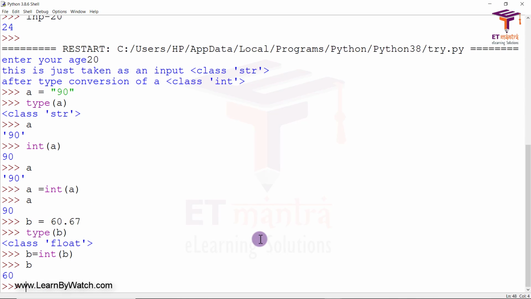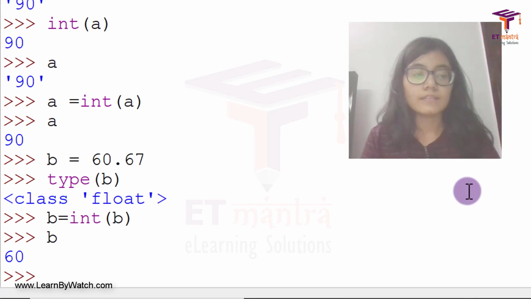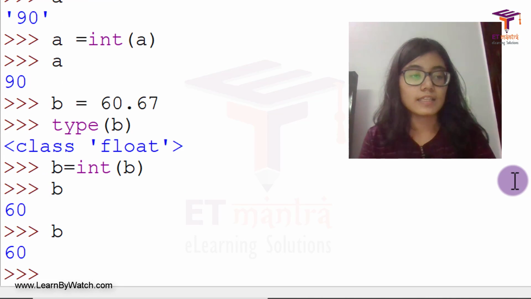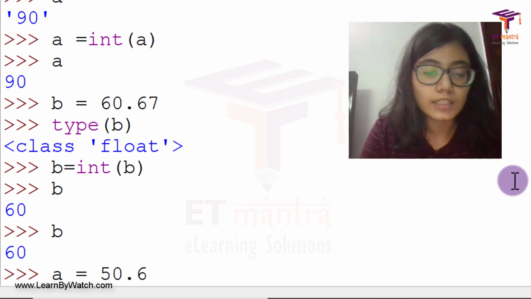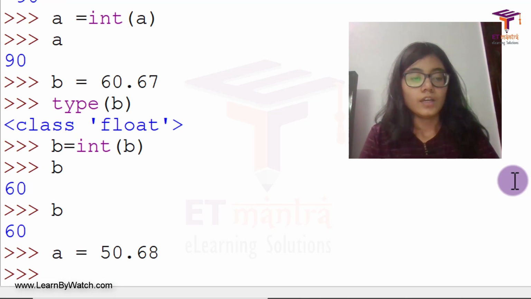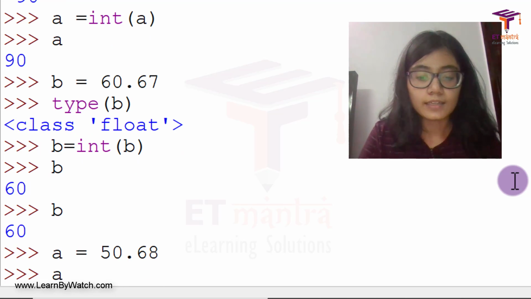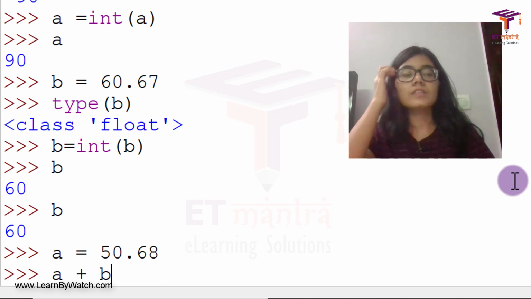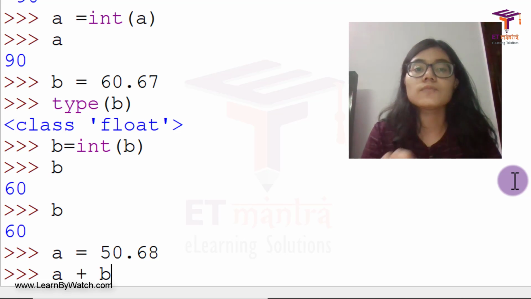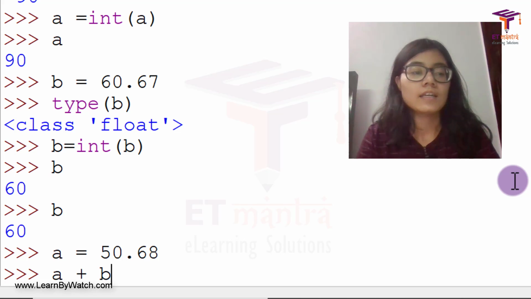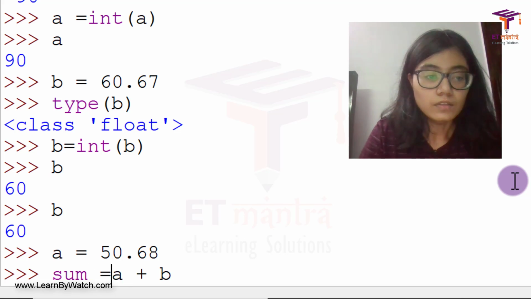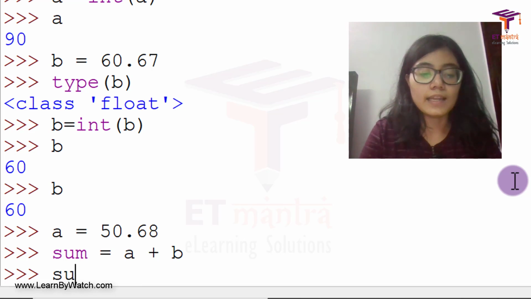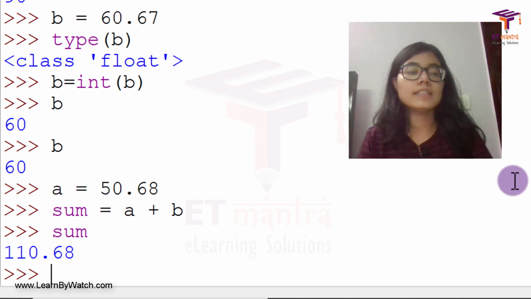And now for implicit conversion, let's say I have b, right now b is 60 as we can see. Let me also have a equal to 50.68. Now what I do is I do a plus b. So in this case a is float and b is int. And I also store the result in sum. And then I call sum and it's going to be 110.68.